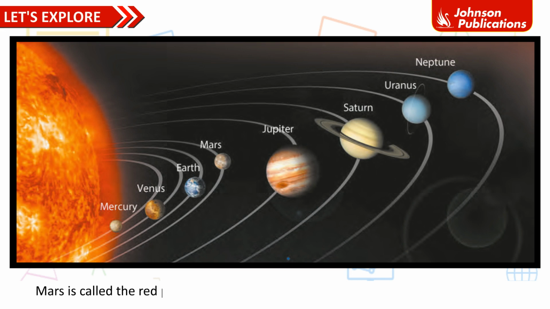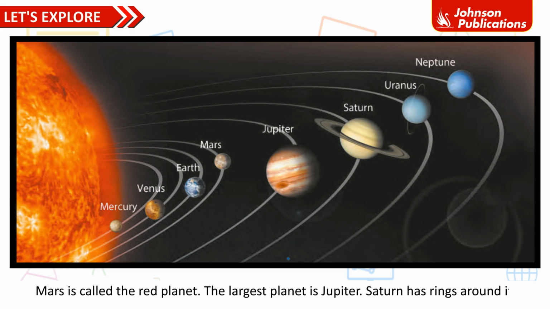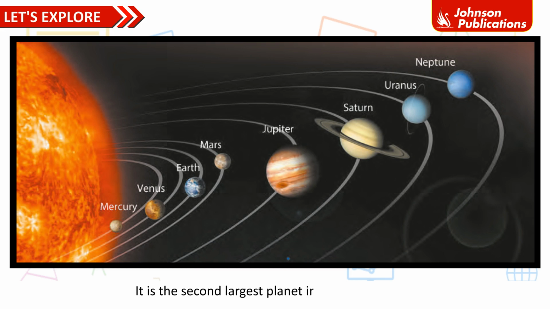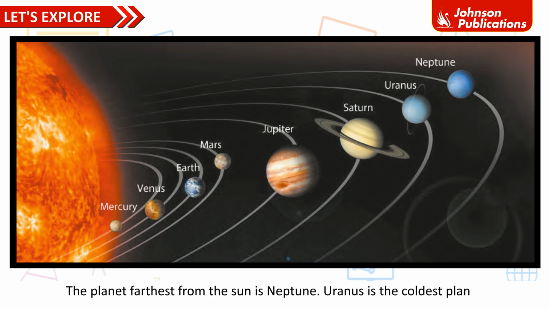Mars is called the red planet. The largest planet is Jupiter. Saturn has rings around it. It is the second largest planet in the solar system. The planet farthest from the Sun is Neptune. Uranus is the coldest planet.